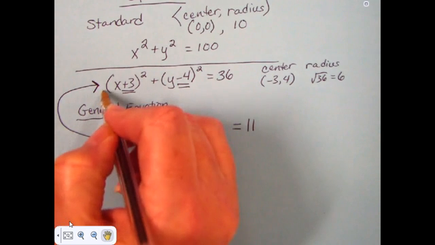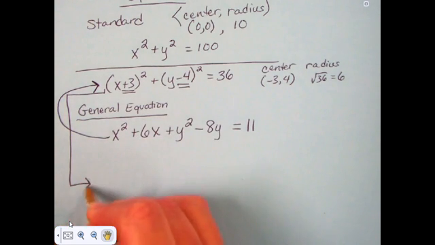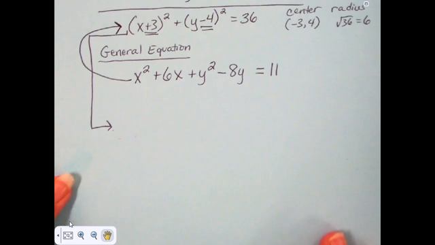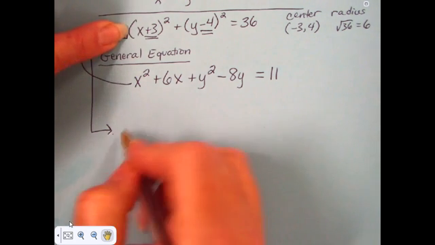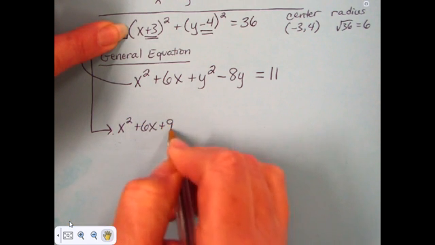Because if I take this x plus 3 squared, in fact, let's expand this standard form of the equation. If I take the x plus 3 squared and do binomial multiplication, which I will not do step by step in this video because that's another video, something you should know how to do by the time you work with circles, x plus 3 squared is x squared plus 6x plus 9.